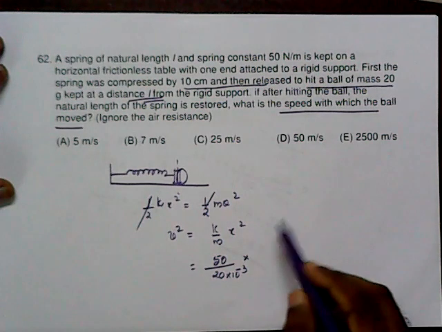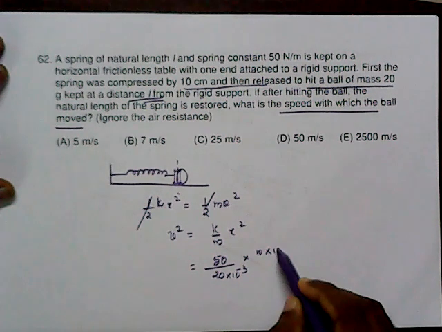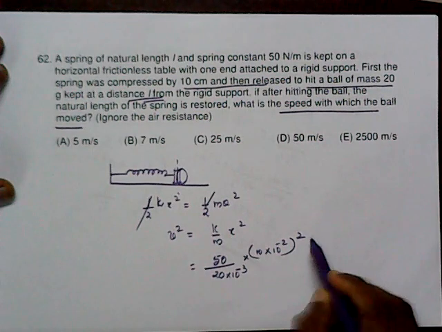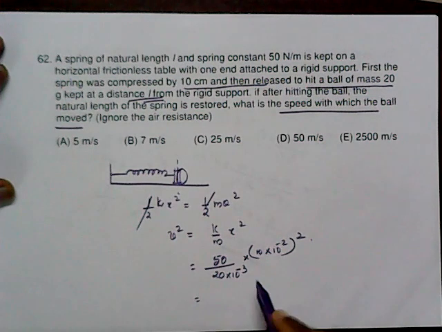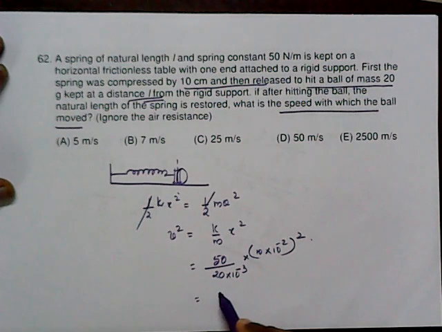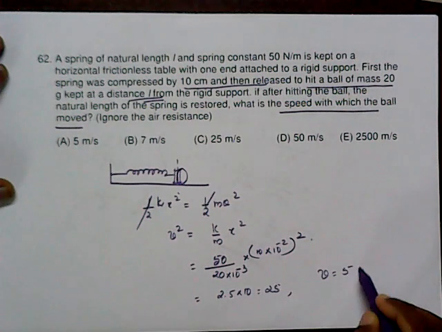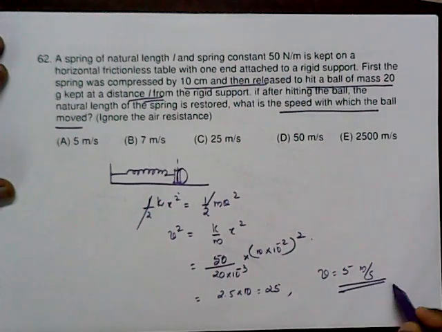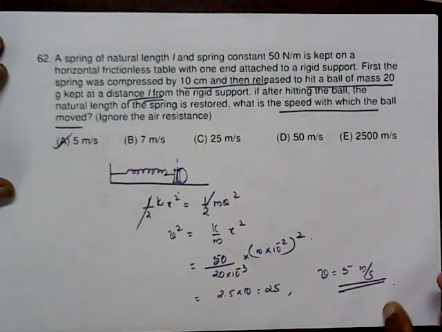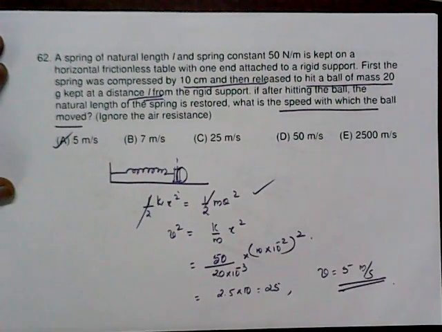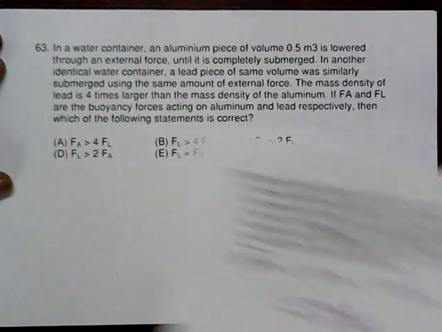x is what? 10 centimeter. So 10 into 10 raised to minus 2, the whole square. So you get the value as 2.5 into 10, so that is equal to 25. So we take the value as 5 meter per second. A good concept. So we can just use the conservation of energy. Number 63.